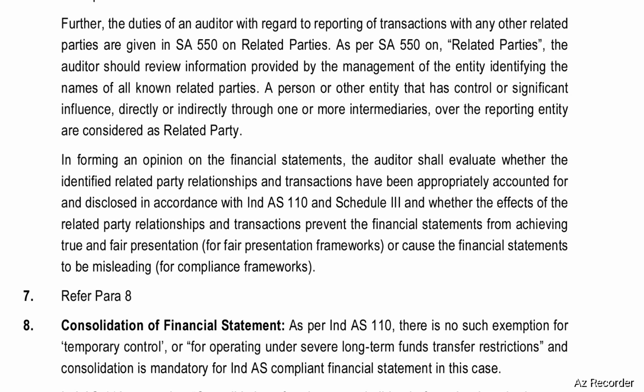A person or other entity that has control or significant influence, directly or indirectly, through one or more intermediaries over the reporting entity is considered a related party.